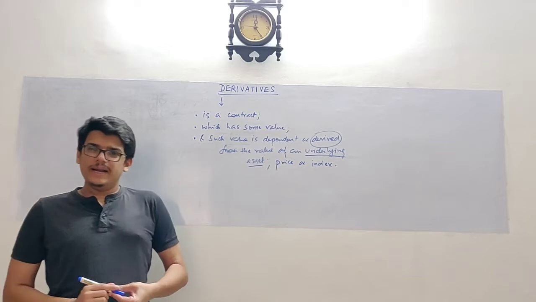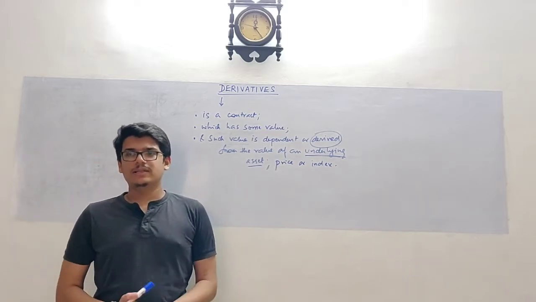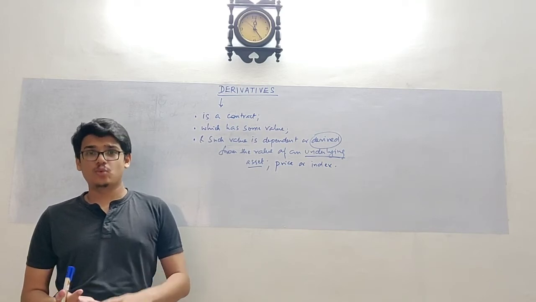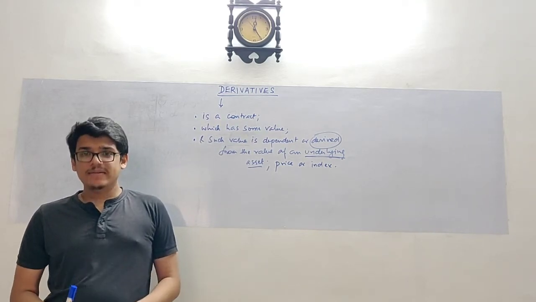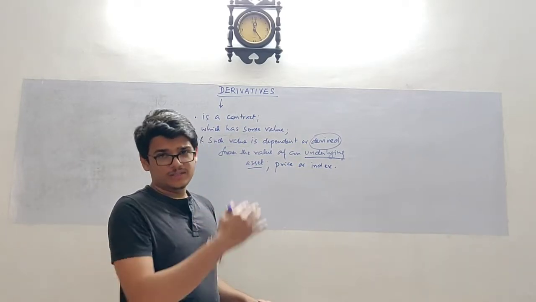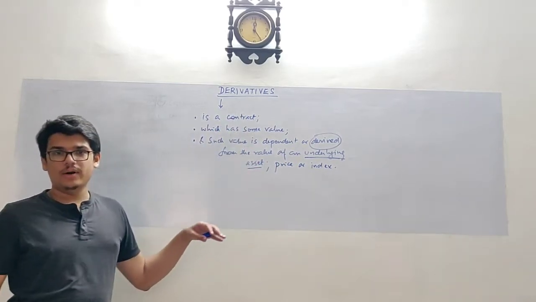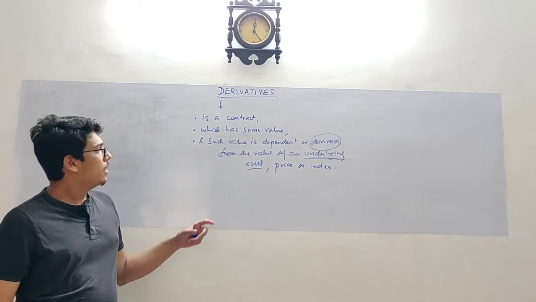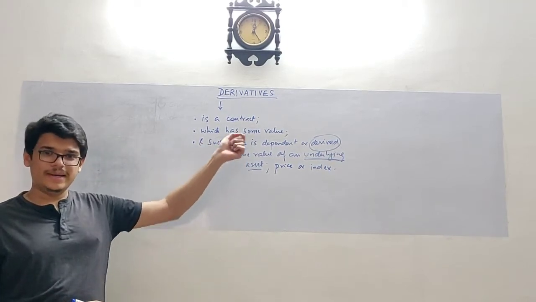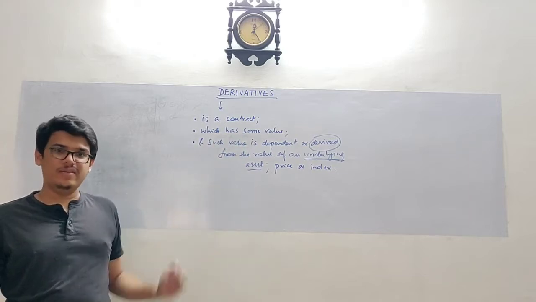So in India, there are various derivative contracts. For example, there are options, there are futures, there are forward contracts, there are swaps, there are OTC derivatives, and many more. So I'll just list down the types of derivative contracts that are there in India, and I'll explain this point by taking up one of such types of derivative as an example.